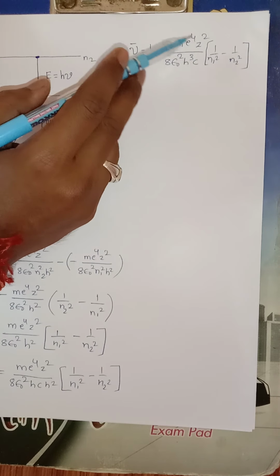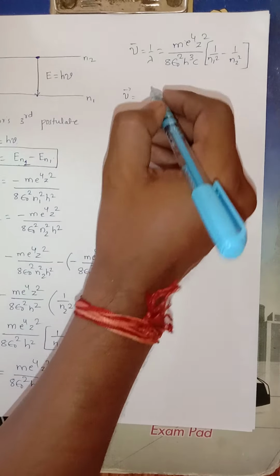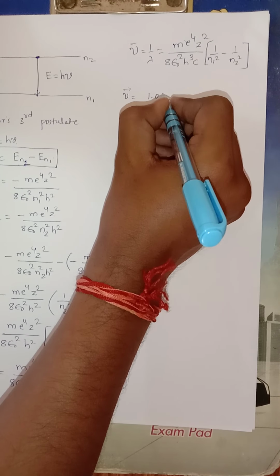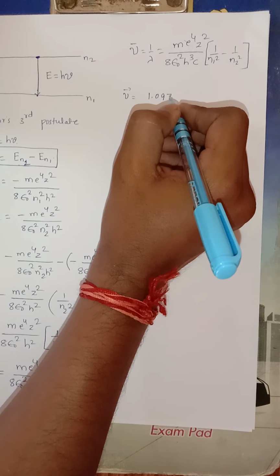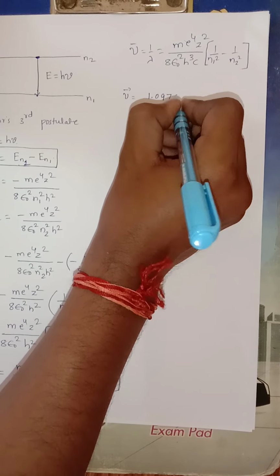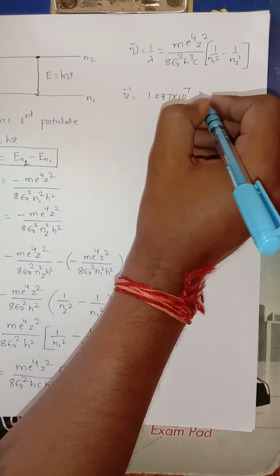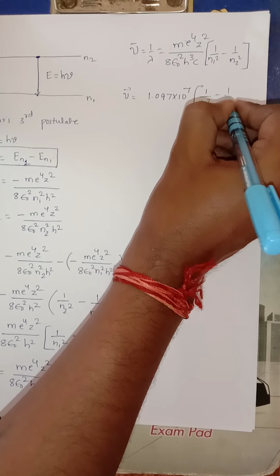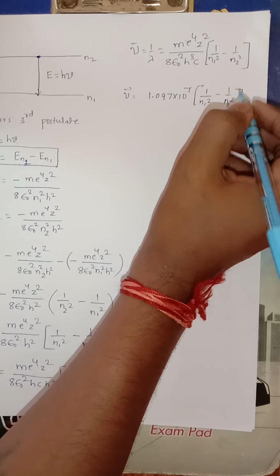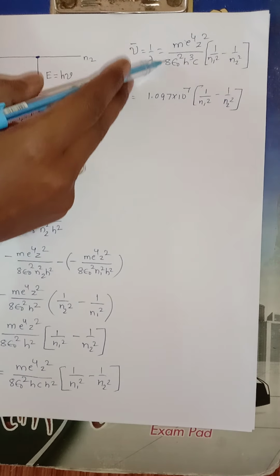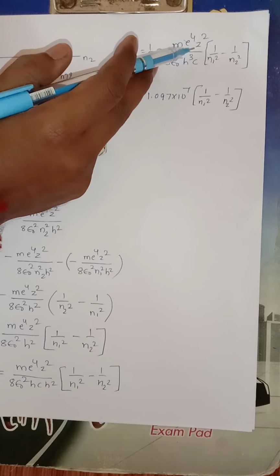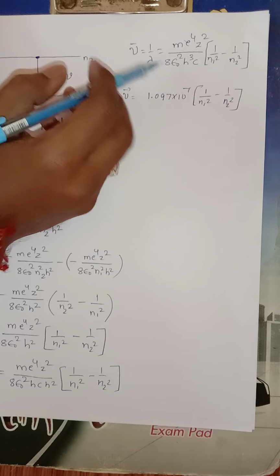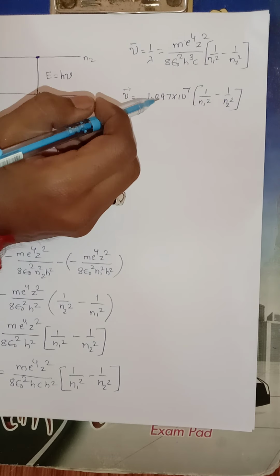After substitution of all those values, we'll get one number, that is 1.097 into 10 to the power of 7, 1 by n1 square minus 1 by n2 square. After substitution of all these values except z, because if you consider a hydrogen atom, z is equal to 1, and the remaining all are constant values. When you substitute, you will get this value.